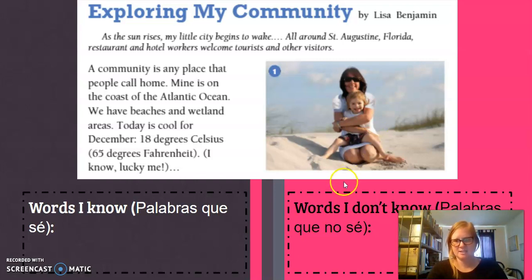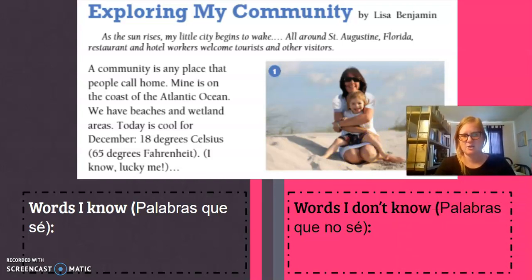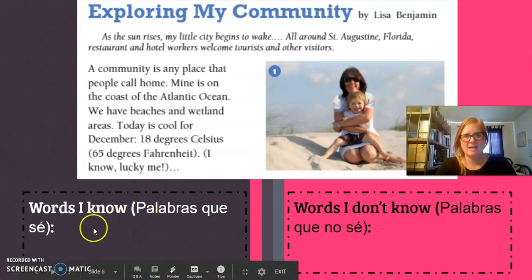So while I'm reading this out loud, I want you guys to take note of words I know and words I don't know, okay? So while I'm reading this, I want you guys to pause and then go back to this slide because this is also your assignment slide. You could go and type in this slide, oh, she said that word, it's a word I know, versus a word I don't know.